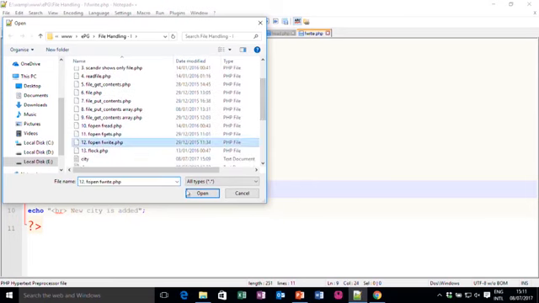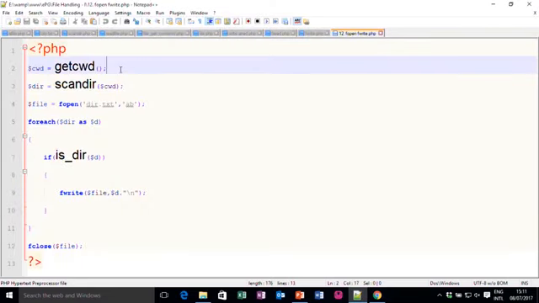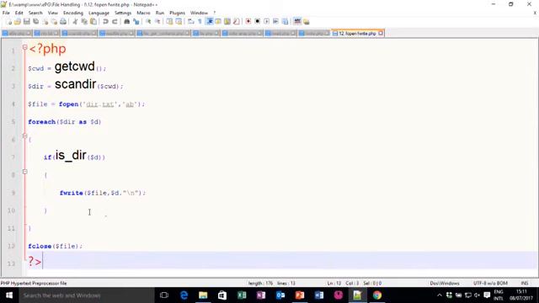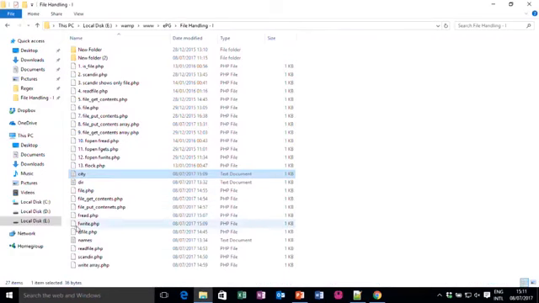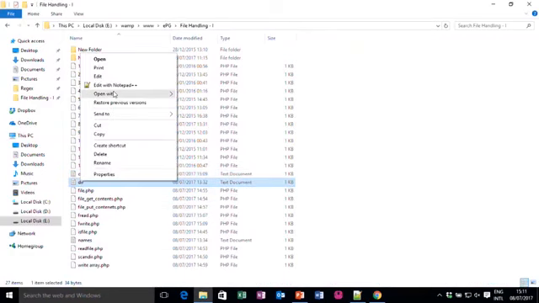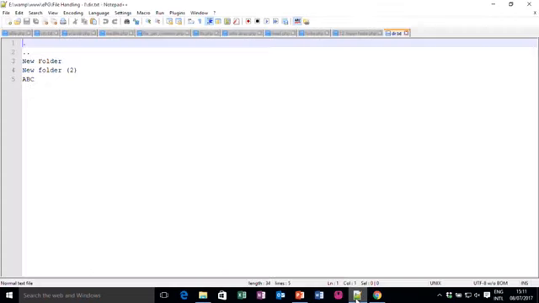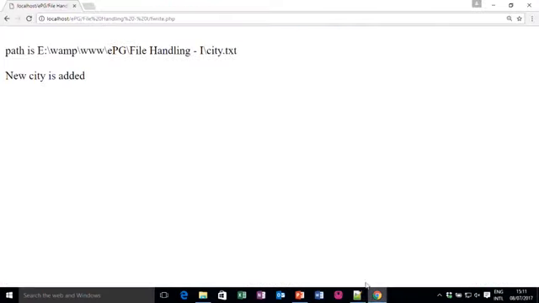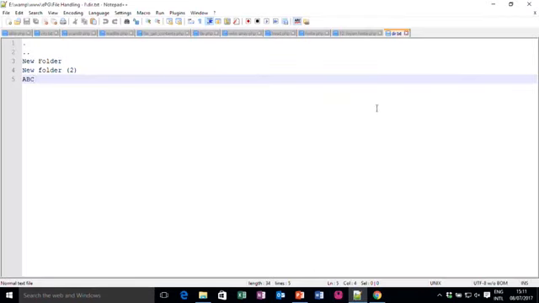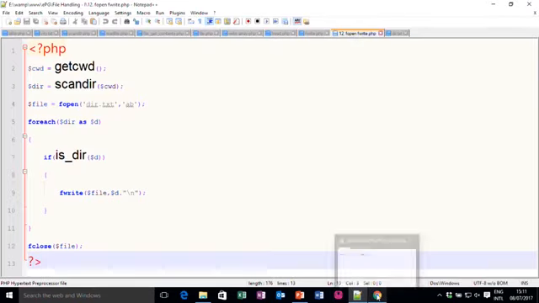So, this is fopen fwrite. Look at here, I use get current working directory, then scan directory, and then I want to open that dir.txt file in append mode, and then check if it is a directory, then I write it and then close it. Let me show you my dir.txt file. I just open it in Notepad, and there are these folders. This is the default. Now, the file we are opening is fopen fwrite.php.